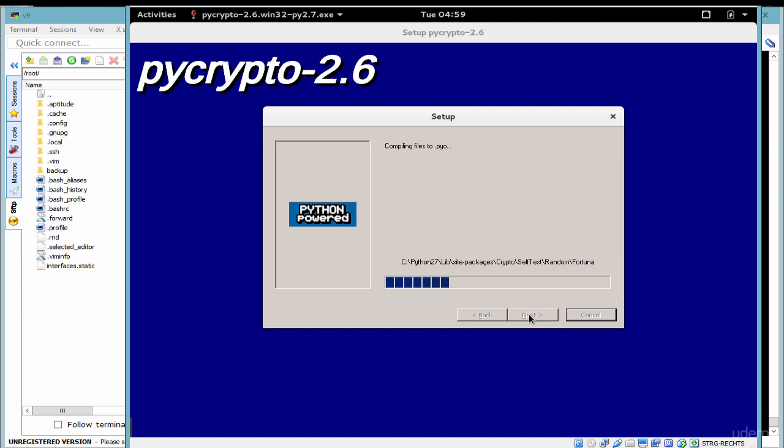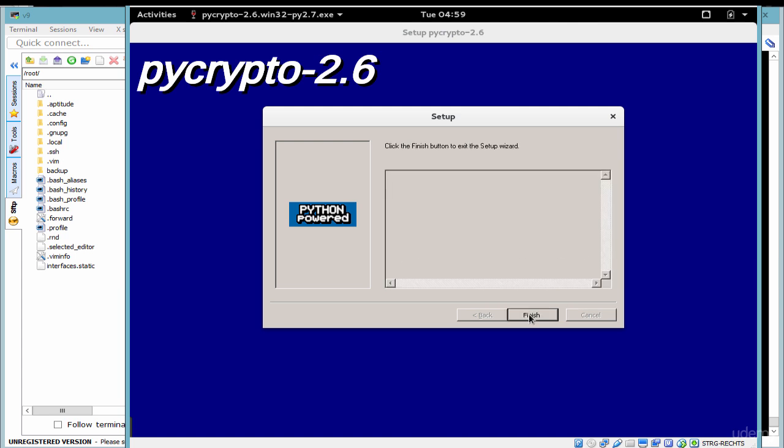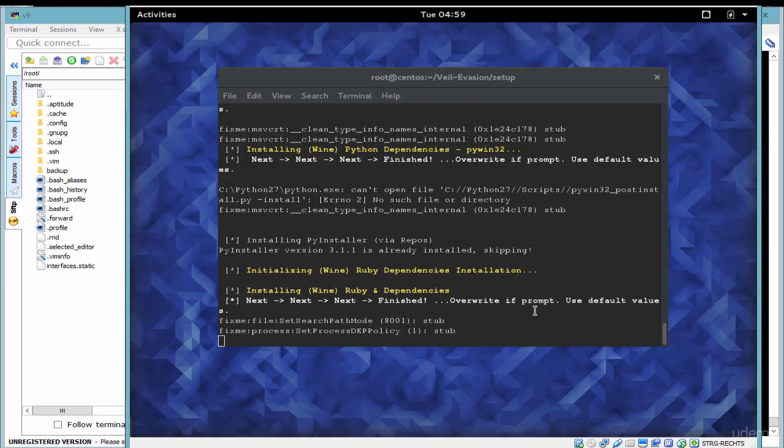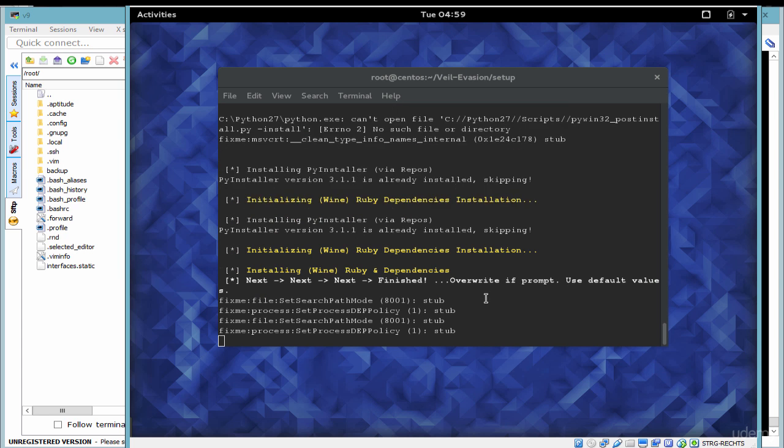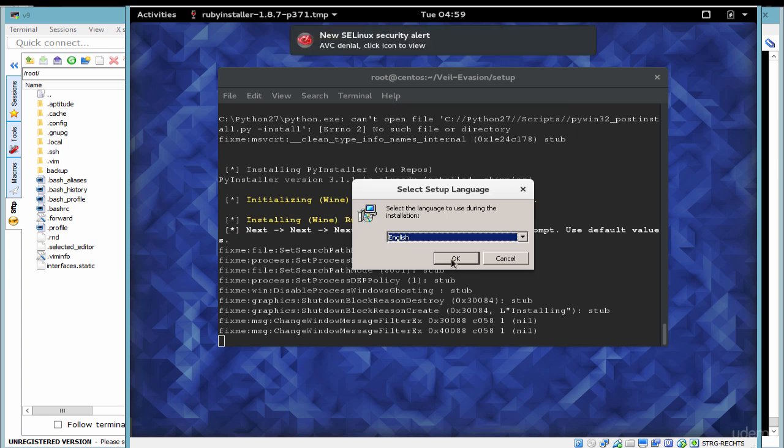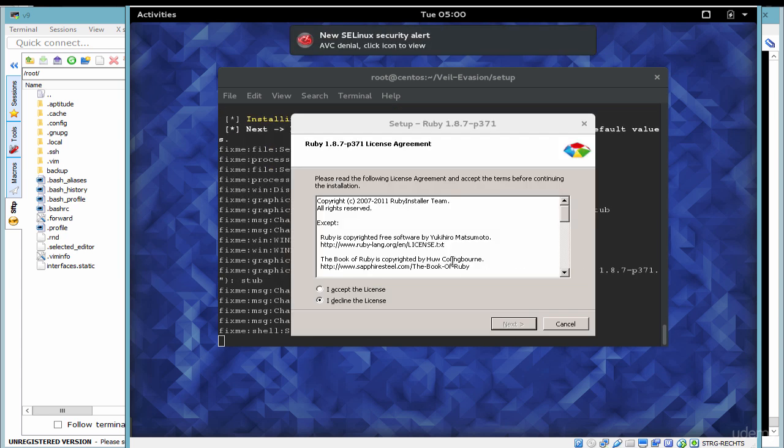Wait for that to finish and then we'll click the finish button and we will finish the installation of Veil Evasion shortly. So once that's done, I can click on finish here and then let's look at what else is required by the Veil Evasion program. Remember, it's going to download and install a bunch of programs and we'll just wait and see what else is required. I'll click OK here.